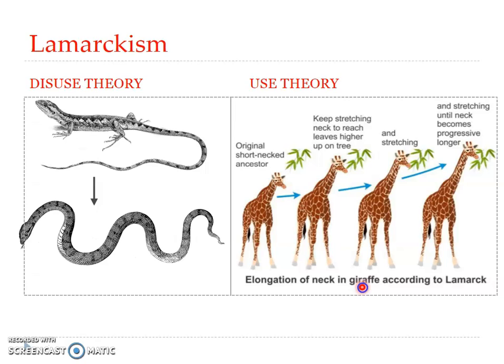Similarly, the long legs of water birds, as per Lamarck, were formed by continuous stretching of the legs in an effort to keep the body above the water level. Similarly, well-developed biceps muscles were also developed due to the continuous use of the muscles. As per Lamarck, it is passed from one generation to another.